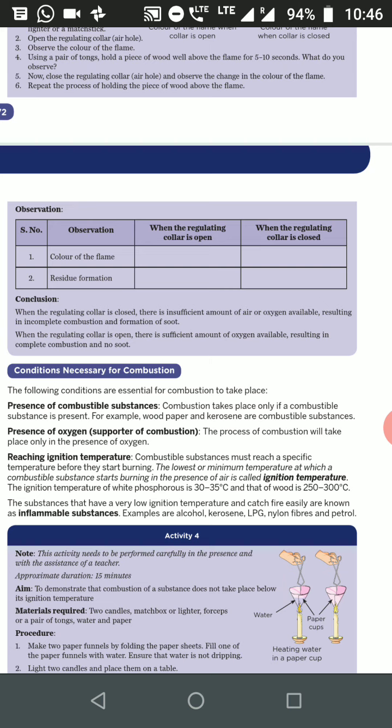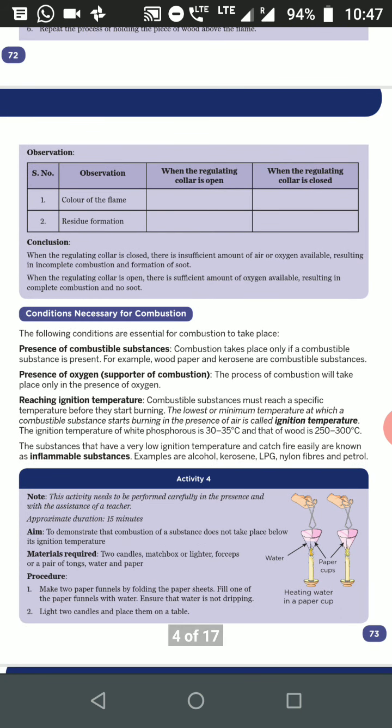Okay, now what are the conditions necessary for combustion? The first one is the presence of a combustible substance. We require a combustible substance like wood, paper or kerosene, which we can burn. Next, a supporter of combustion, that is air. The process of combustion does not take place without the presence of air.